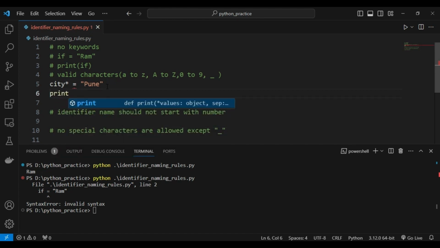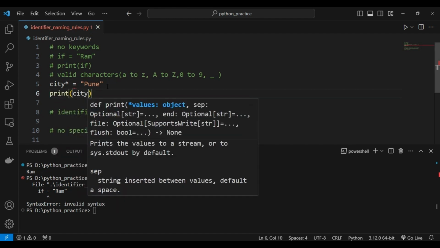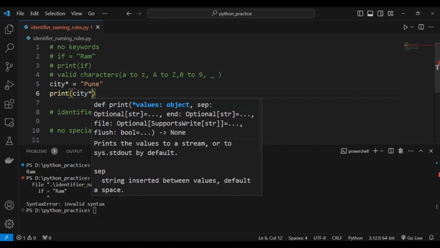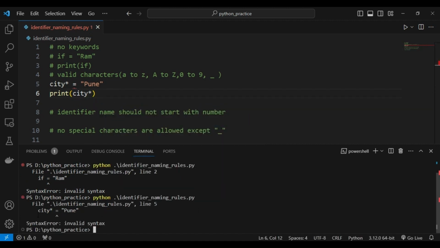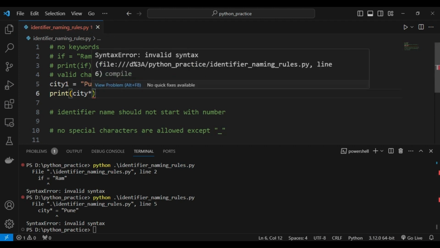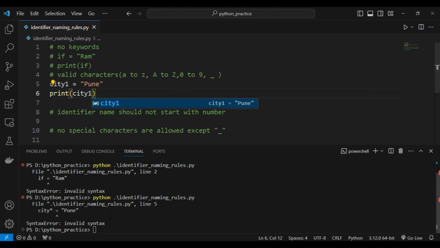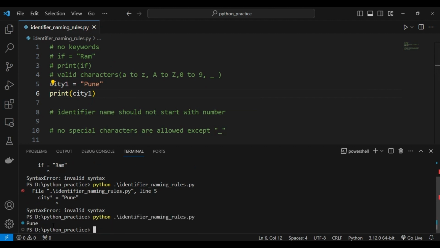Still we will run this. Now if I run this program, I am getting invalid syntax, right? Means special characters are not allowed, only these valid characters are allowed. For example, if I have taken city1 and I run this, now it is valid, right? Means your variable name can contain these valid characters only. So this we have seen.